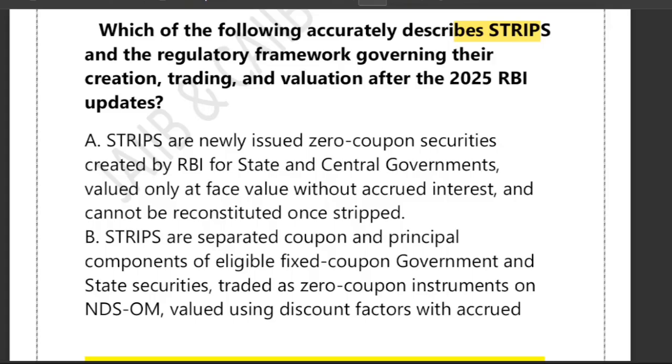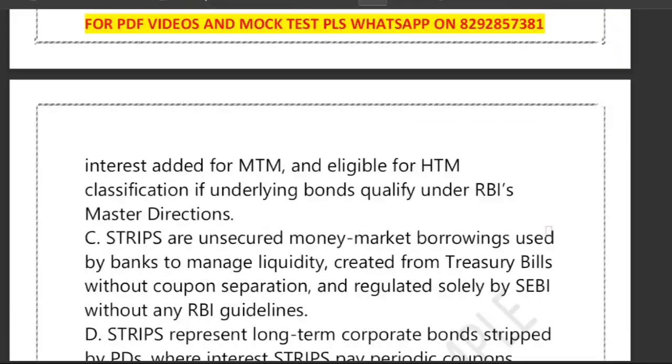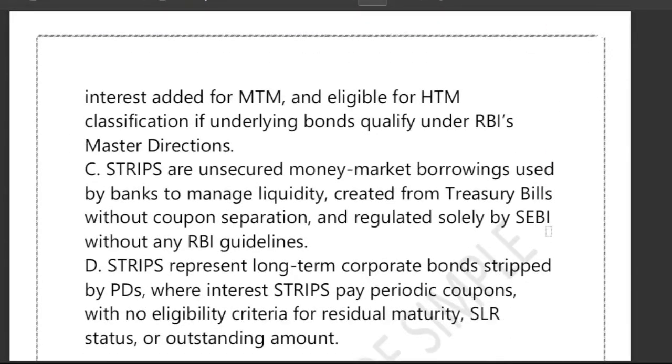Option B says STRIPS are separated coupon and principal components of eligible fixed coupon government and state securities. They are treated as a zero coupon instrument on NDS-OM, valued using discount factor. C says that STRIPS are unsecured money market borrowing used by banks to manage liquidity, created from treasury bills without coupon separation. Option D says that STRIPS represent long-term corporate bonds stripped by PD, where interest strips pay periodic coupon. So now let's see the options that we have.